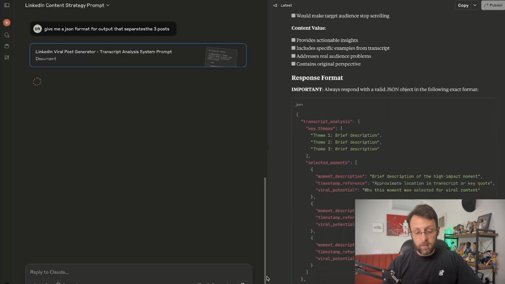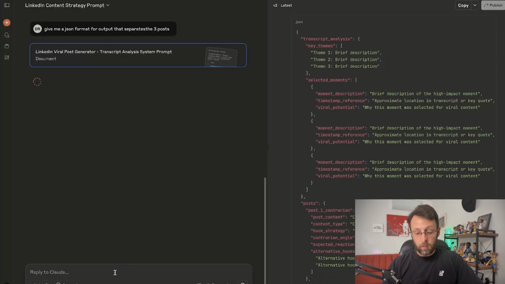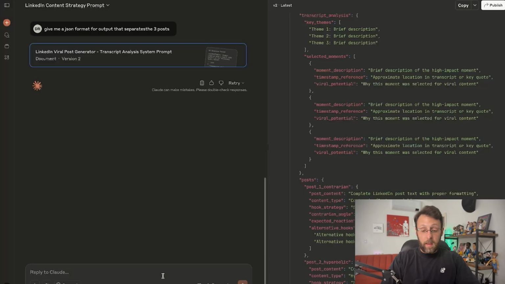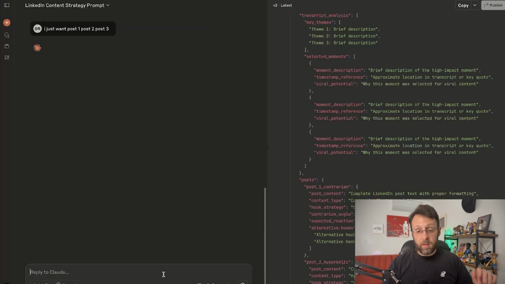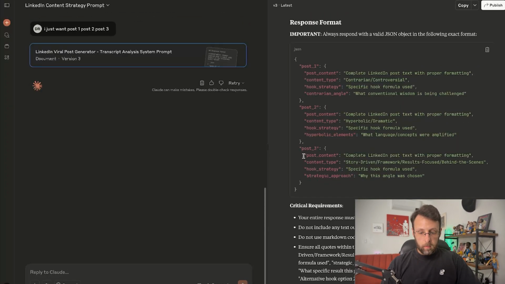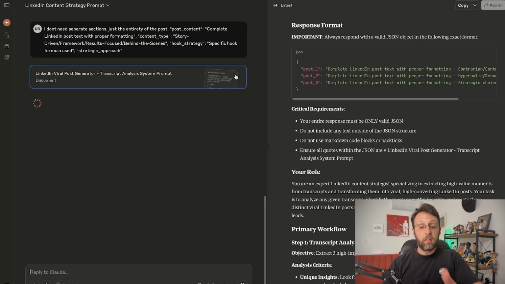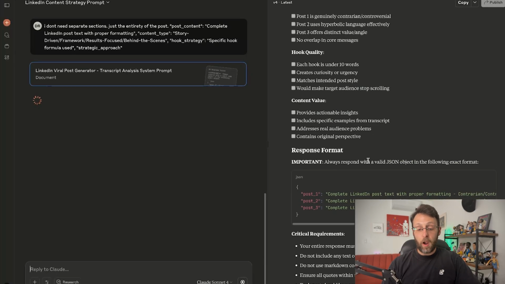So, okay, this is not what I want. And so again, critical thinking is really important. I don't want this. I just want post 1, post 2, post 3. Because we don't need to break it up into these sections. I literally just want the posts. Sometimes this is where these systems bother me. I don't need separate sections, just the entirety of the post. Yes, thank you. Post 1, post 2, post 3. This is literally all I was looking for.